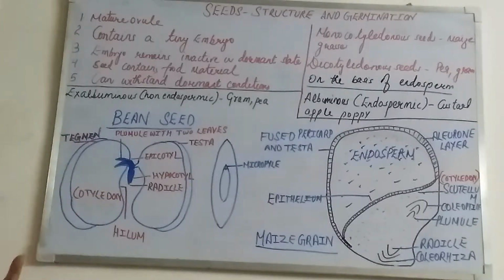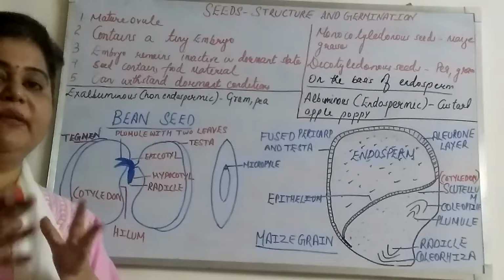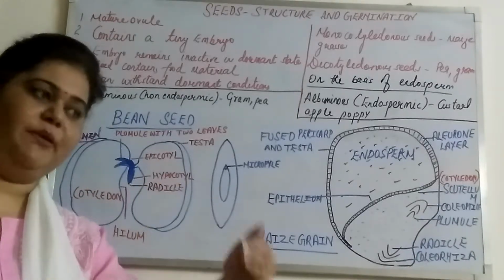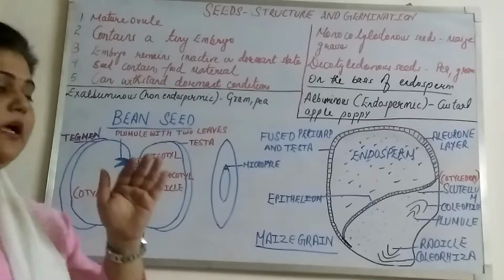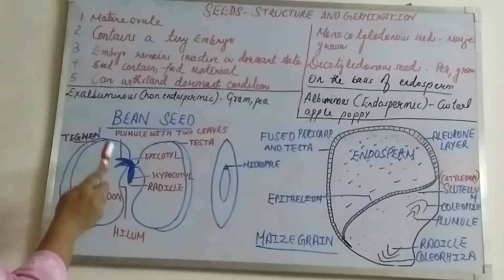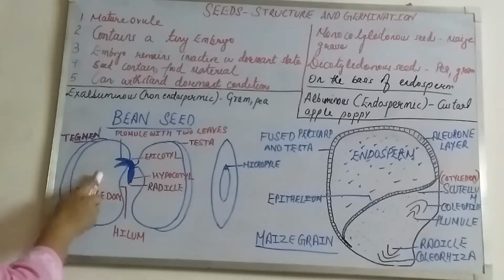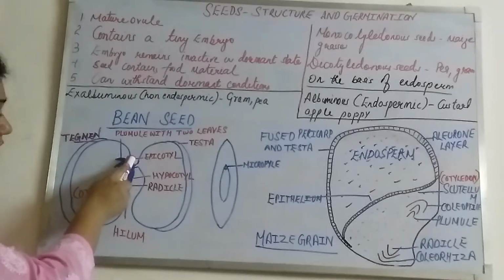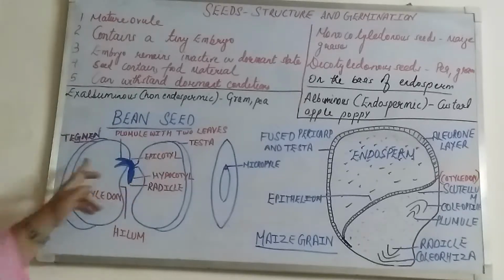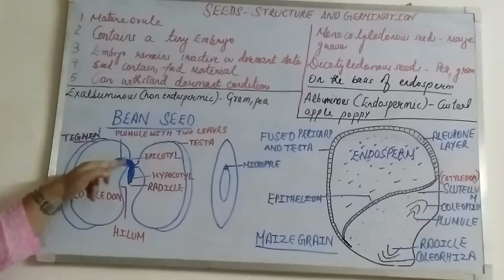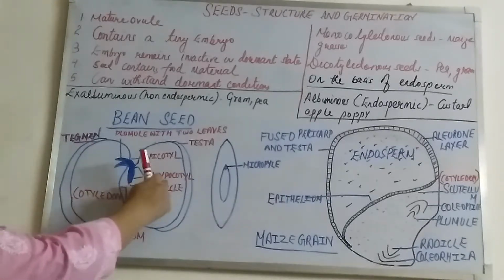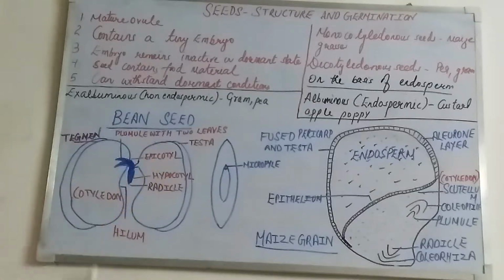Further on, when I explain germination and types of germination, you will understand more what the epicotyl and the hypocotyl are. Right now you can just think of it as the region of axis between the point of attachment of the cotyledon and the plumule. That axis is known as the epicotyl. And below the cotyledon, we have the hypocotyl. This lower portion is the hypocotyl, and this portion is the epicotyl.